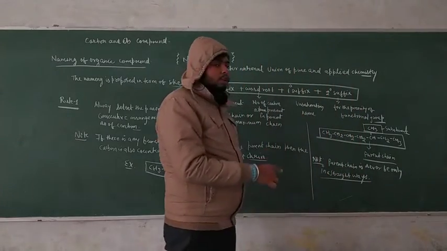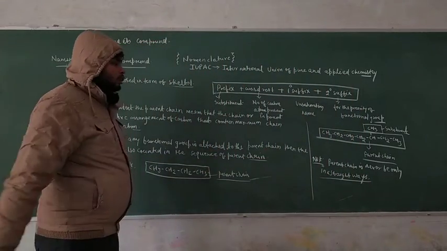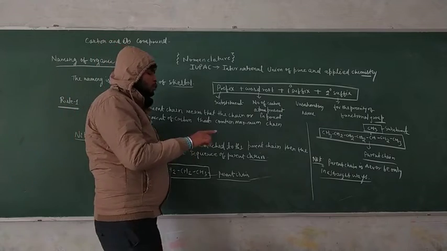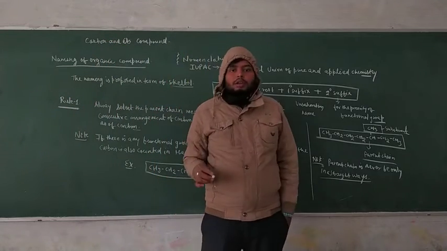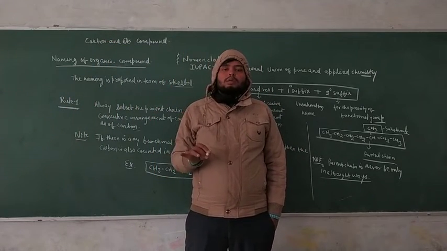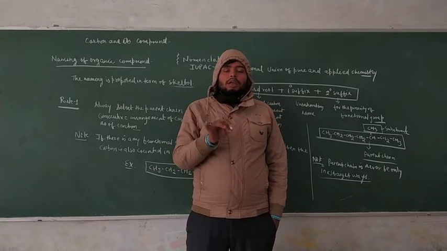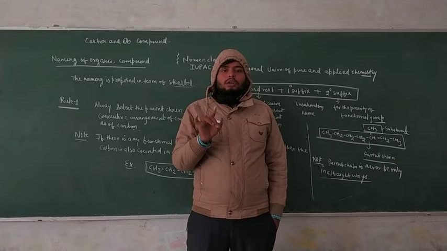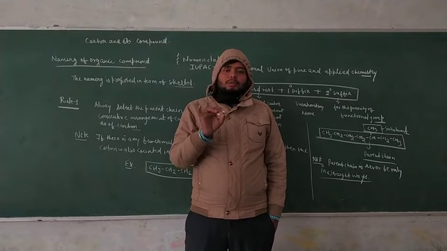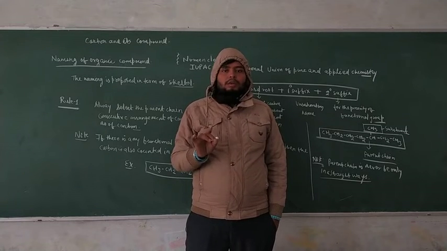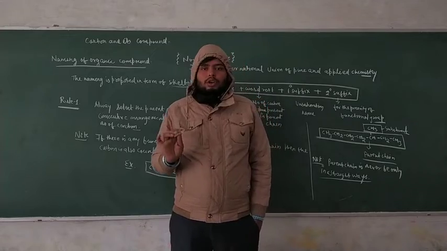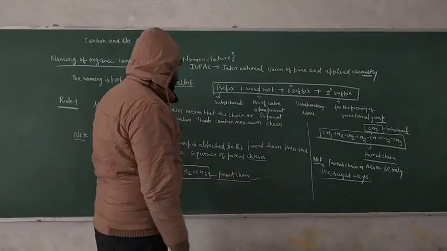This is the most important point, so we should not make mistakes here. The parent chain means the chain structure that contains the larger number of carbon atoms. So take a note of this, guys.